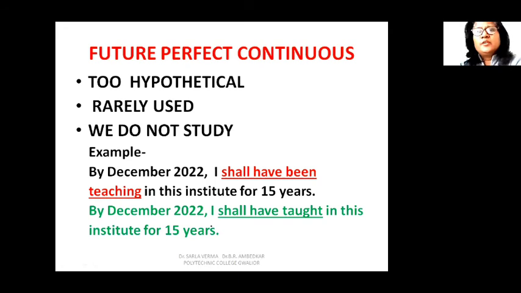So we do not use future perfect continuous. It is rarely used, and wherever we are in need of using future perfect continuous, वहाँ हमारा काम future continuous या future perfect से अच्छी तरह से चल जाता है. So future perfect and future continuous, they are sufficient to express our meaning. So we do not use future perfect continuous tense often.